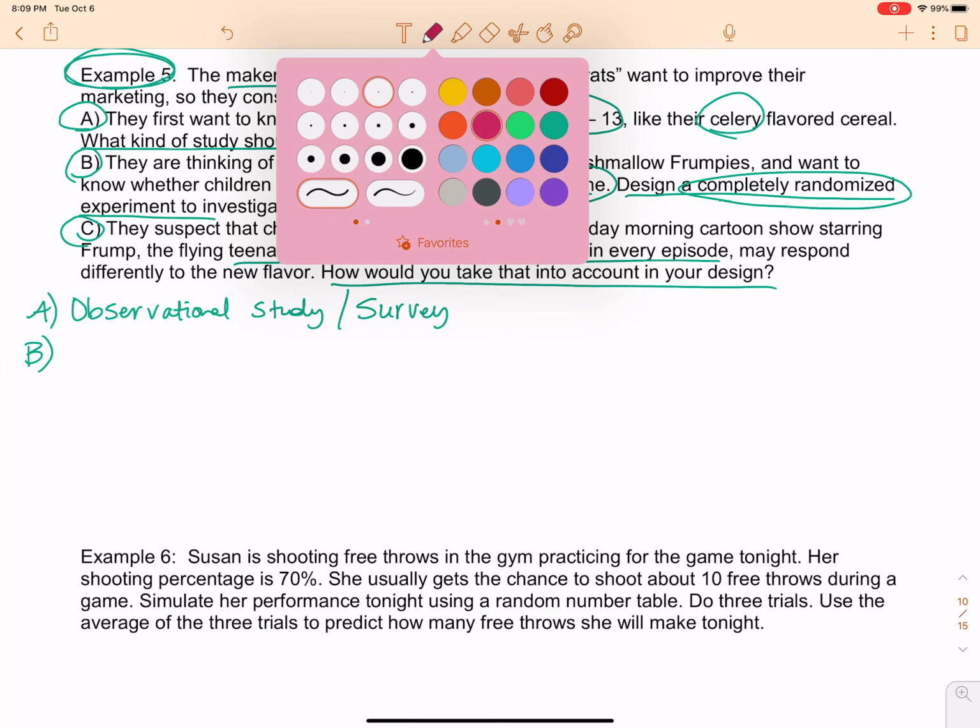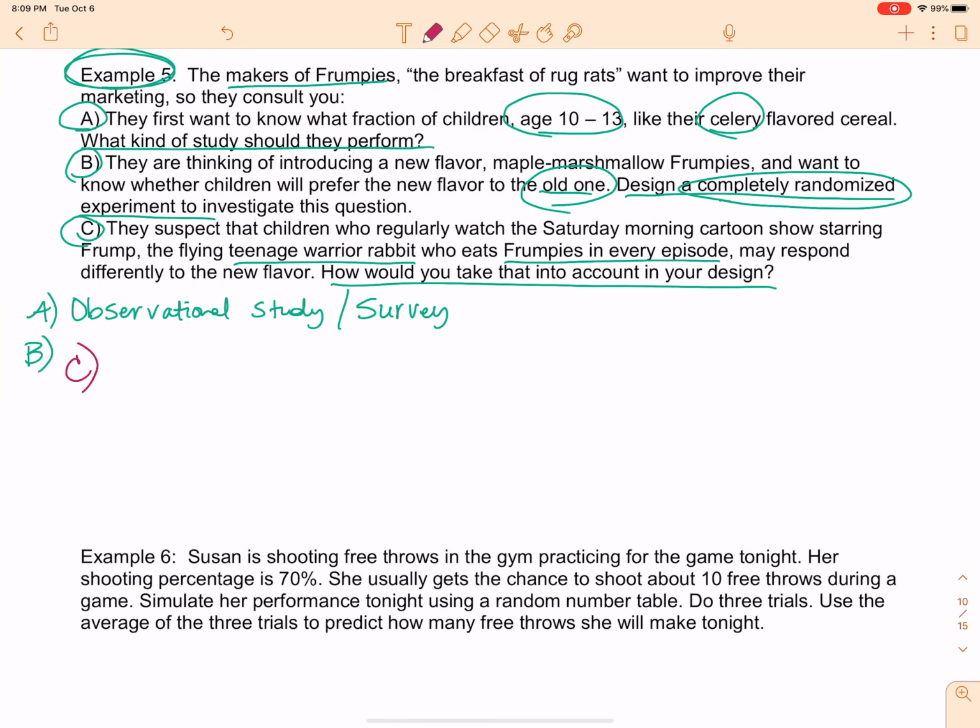Let's get crazy. So I am going to look at part C now. If I think that these 10 to 13 age children are going to respond differently based on whether or not they're watching the show, I am going to write children 10 to 13 years. These are my volunteers.